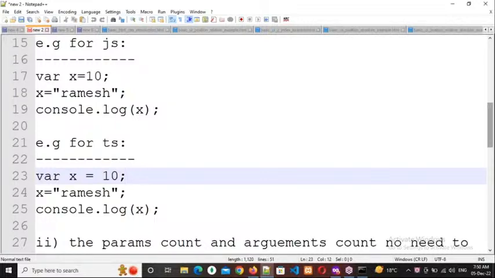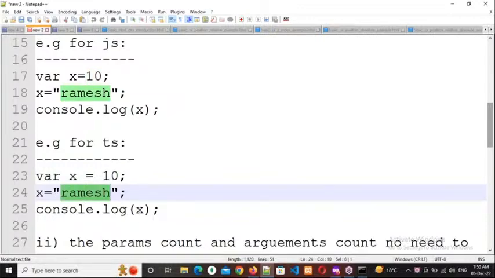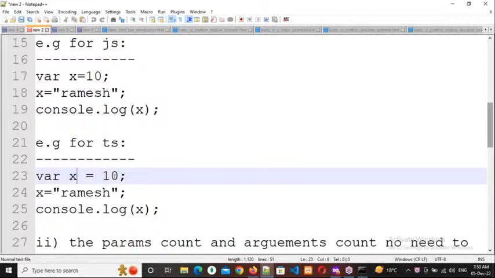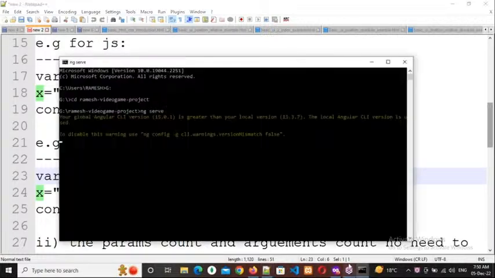For example, you write 10 here, you have written Ramesh here, and here you are writing console.log x. What happens? You will get the output as error. Why? Because here x is 10. So this is the first value, so automatically x becomes data type number. So x always accepts only number as the data. Clear to everybody?